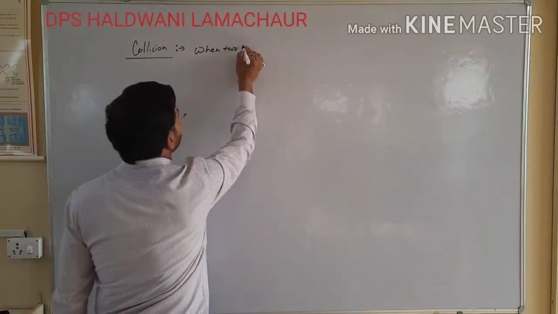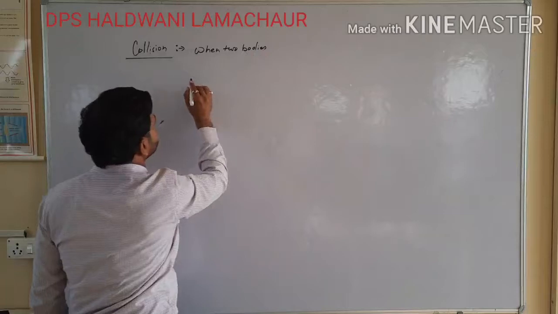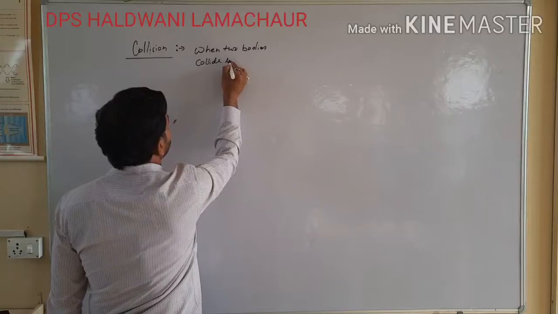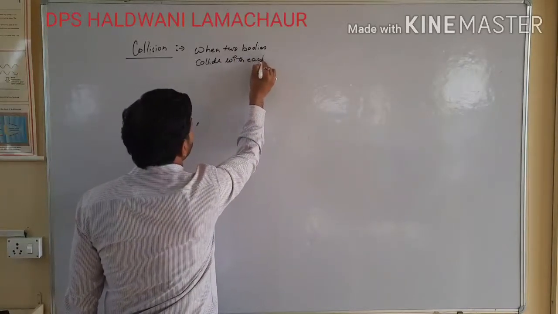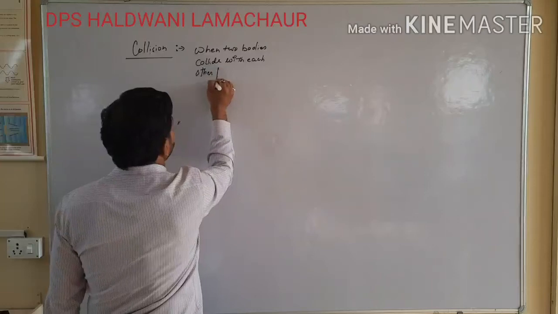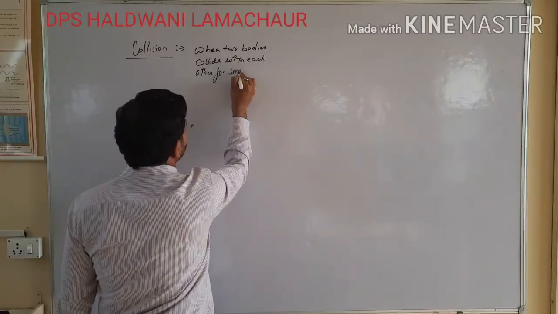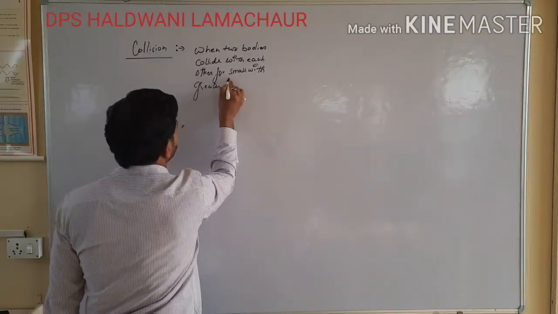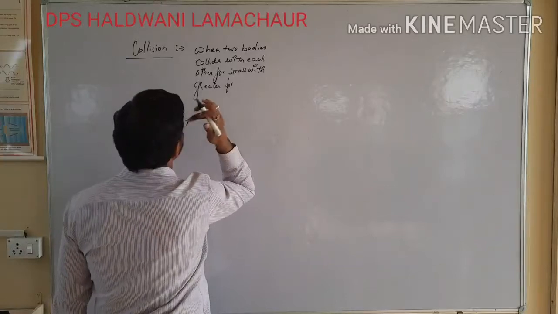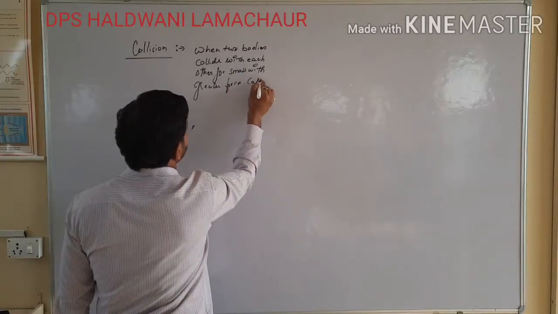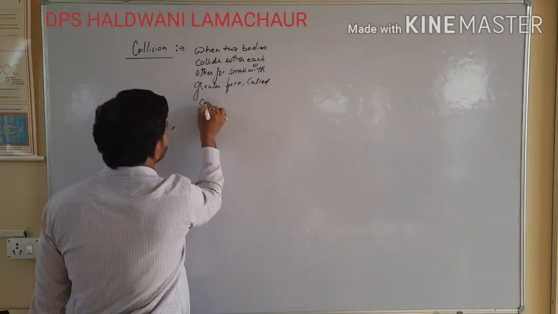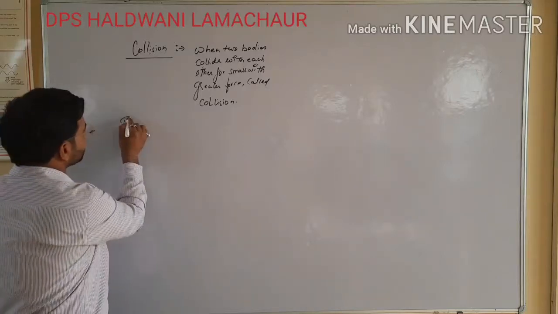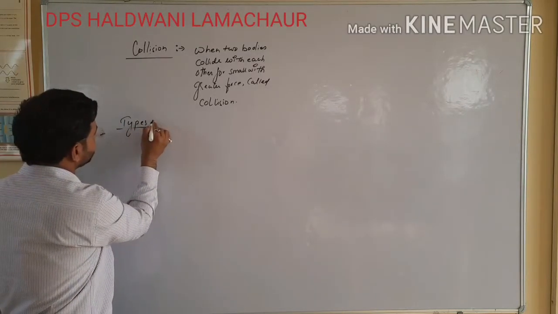when two bodies collide with each other for a small time with greater force, it is called collision. Point clear? Now we will discuss the types of collision.